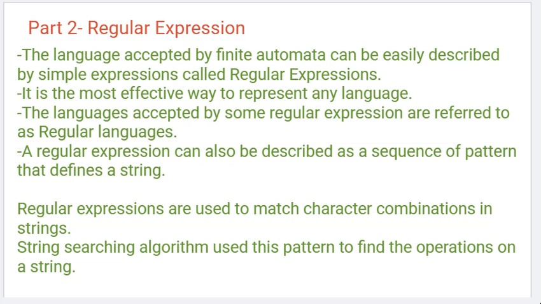Whatever the strings, whatever the inputs we gave, that language we can easily express in a short form, which we call a regular expression. It's a very effective way to represent any language. So the language which is accepted by the finite automata and which can be represented by a regular expression, we call those languages regular languages.